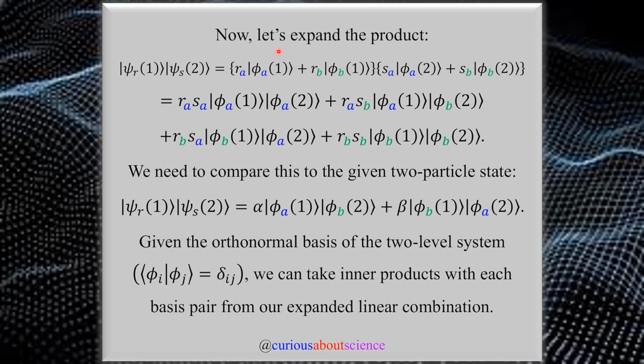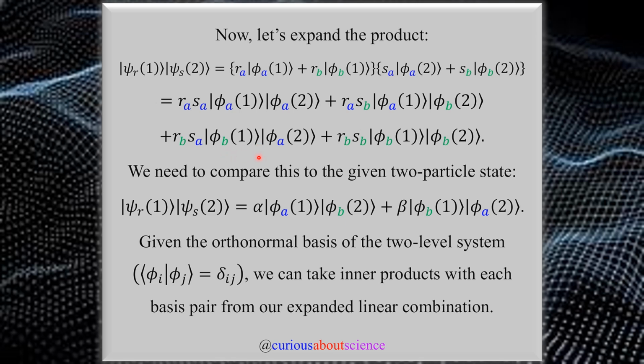So knowing that we want it separable and that we have a product or a linear combination for psi R and psi S, of state 1, state 2 independently, we now need to expand the product and get all the different combinations. Okay, so we have AA with 1, 2, AB with 1, 2, and BA with 1, 2, and then BB with 1, 2. So all the different types of distributions you could have, we have in this product expansion.